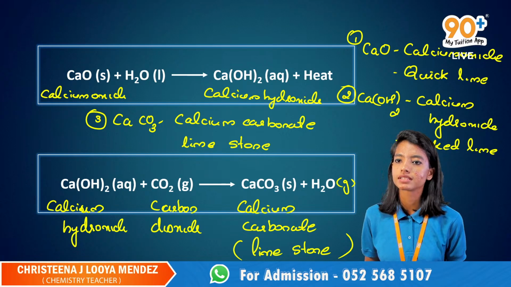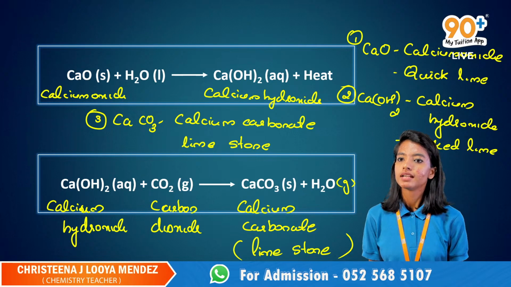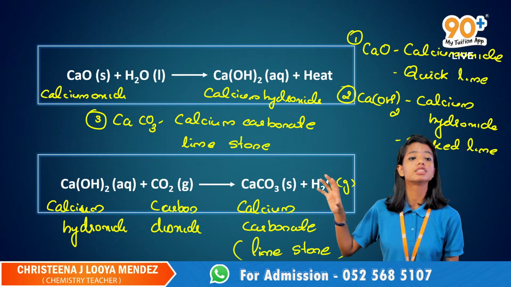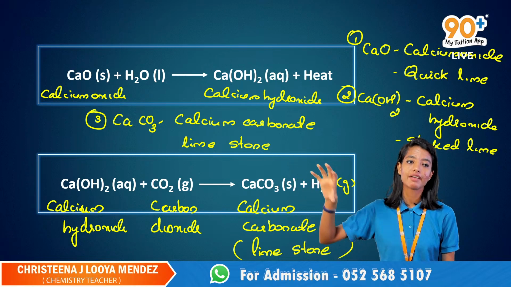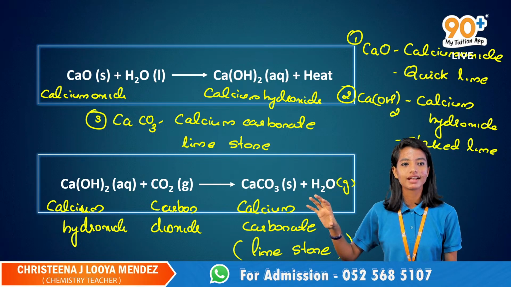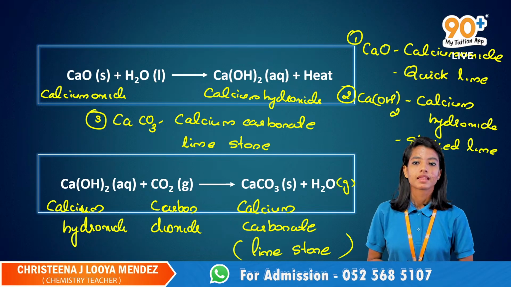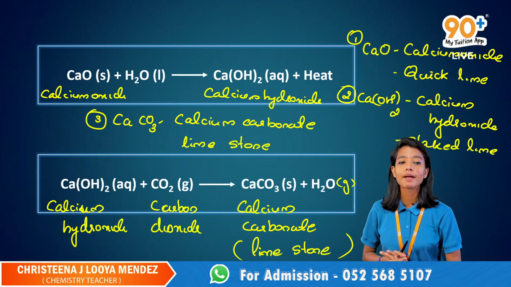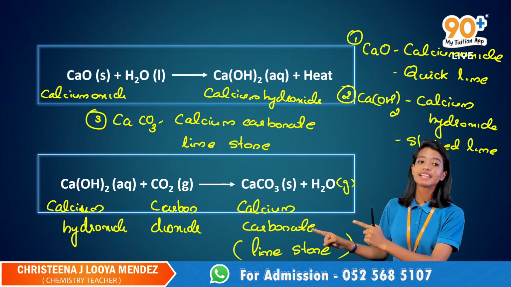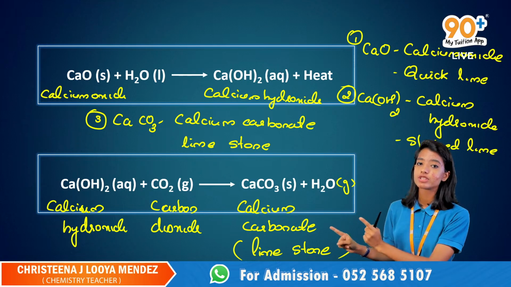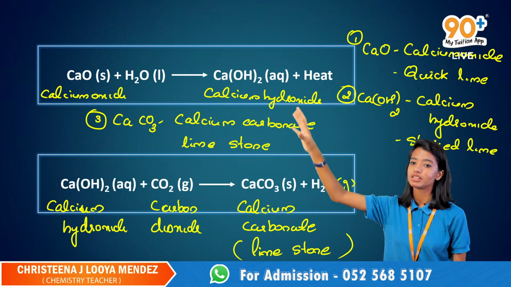Here there is more than one product, so it's not a combination reaction. The second reaction is not a combination reaction. I have told the application of this calcium hydroxide. It's the application of calcium hydroxide, and the application of calcium hydroxide is not an example of a combination reaction. I am repeatedly telling you, the second one is not an example of a combination reaction.